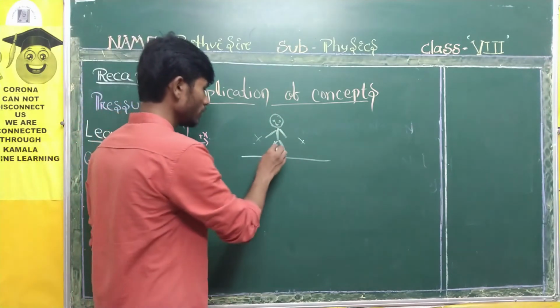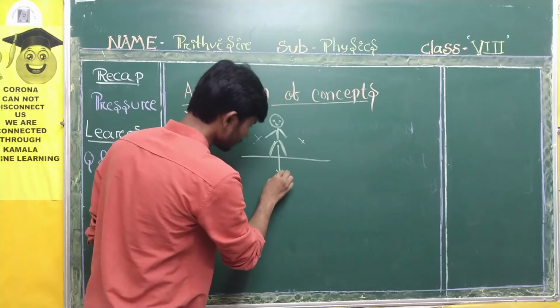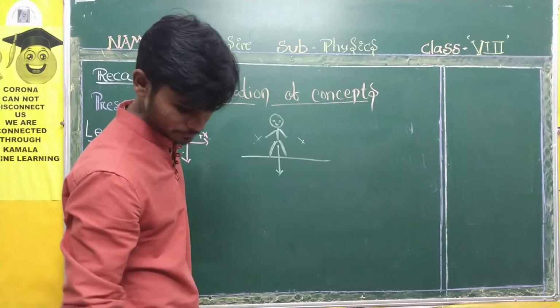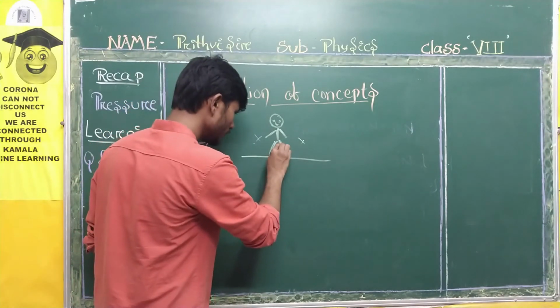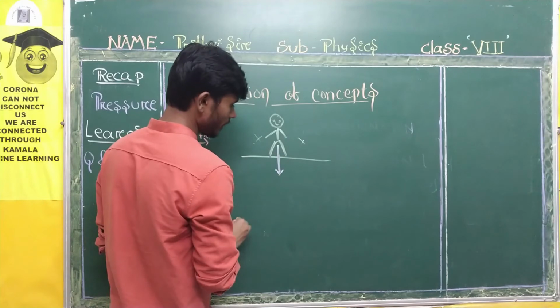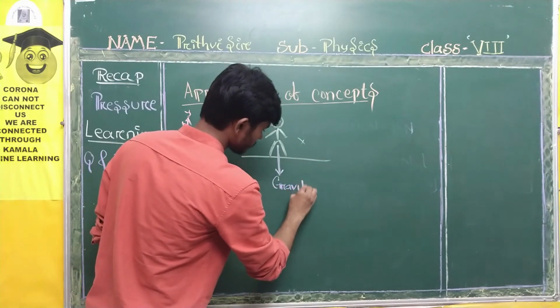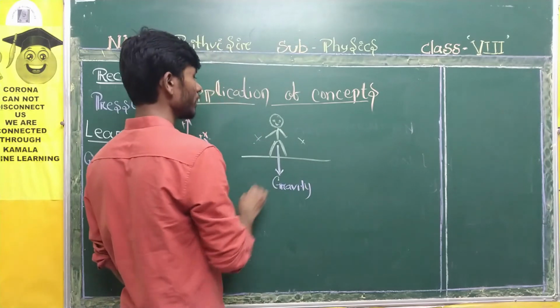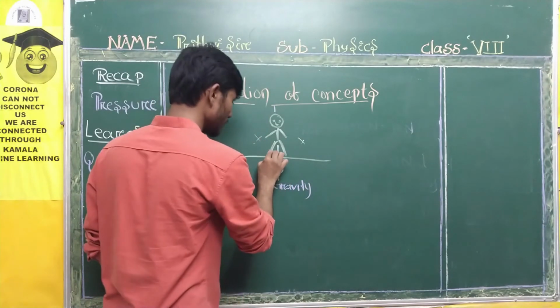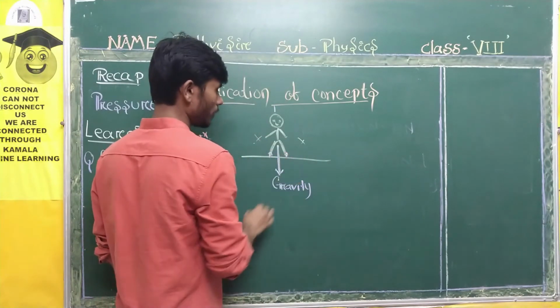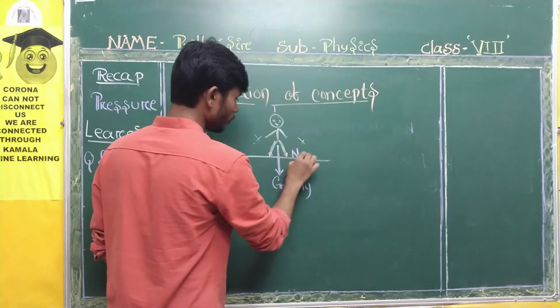Okay. Now, vertically downward, somebody is pulling. Who is that force? Gravity. Okay. In the upward direction, both on the legs, somebody is pushing. Who? N2.